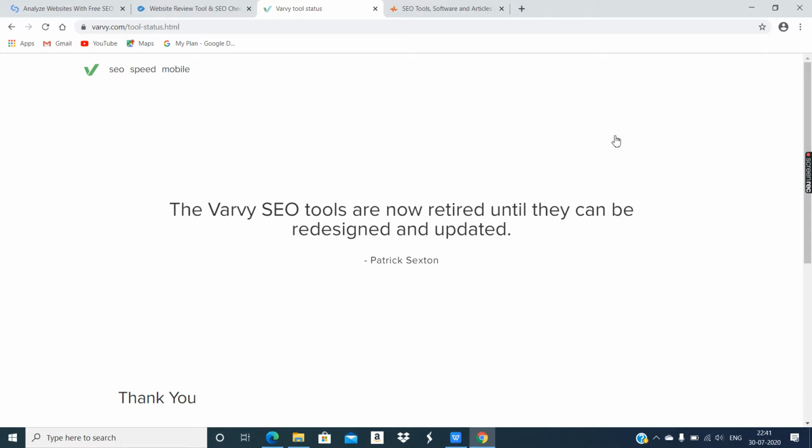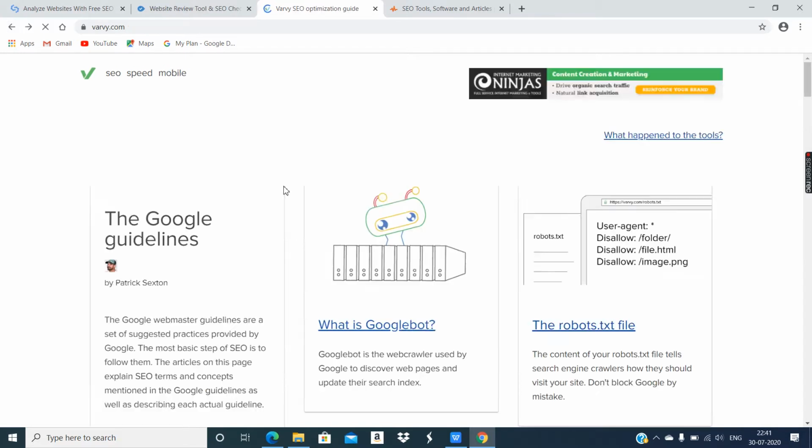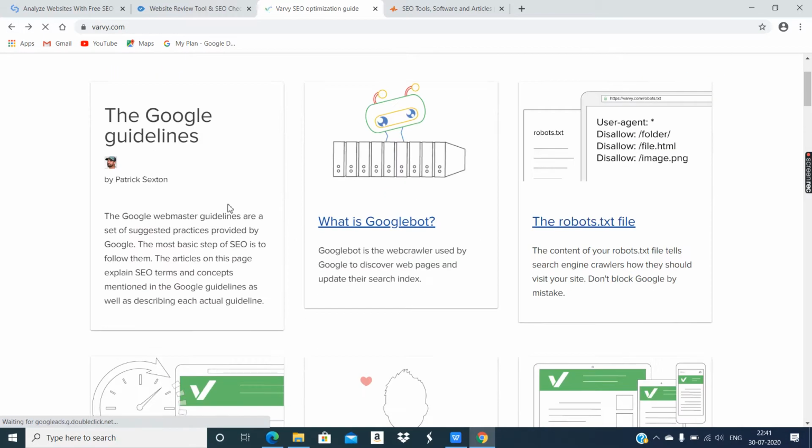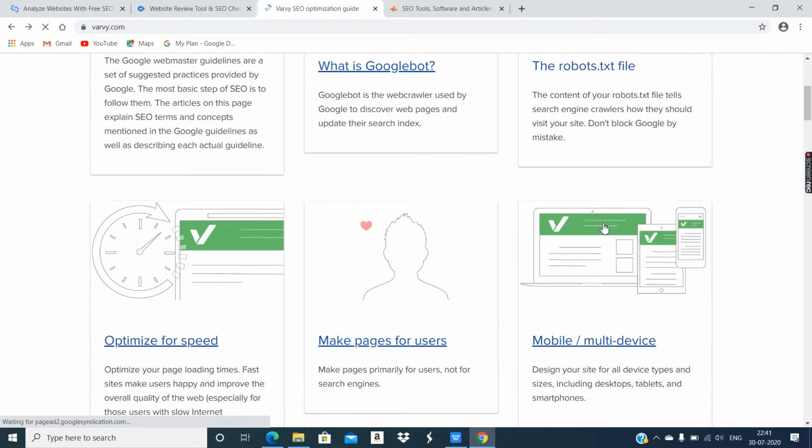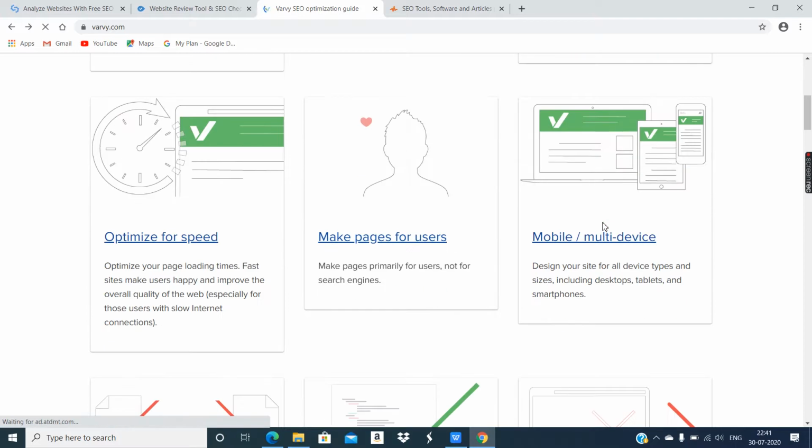So some updates are going on. So for now, we cannot use Varvi. Okay, so on the main page of Varvi, we can see they have given some descriptive details on how Google would work, what is the meaning of robots.txt. Okay, so all the parameters of search engine optimization they have tried to explain.